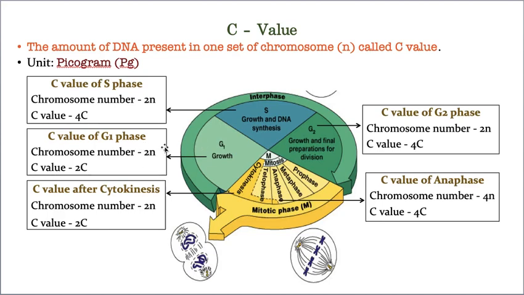Now in 2n, how much amount of DNA will be there? 2C. That means every chromosome has its own limit of DNA, and that is as it is. That means in diploid, 2n chromosomes, a C value of 2C will be there. Now when this cell wants to participate in division, it enters next into S phase.